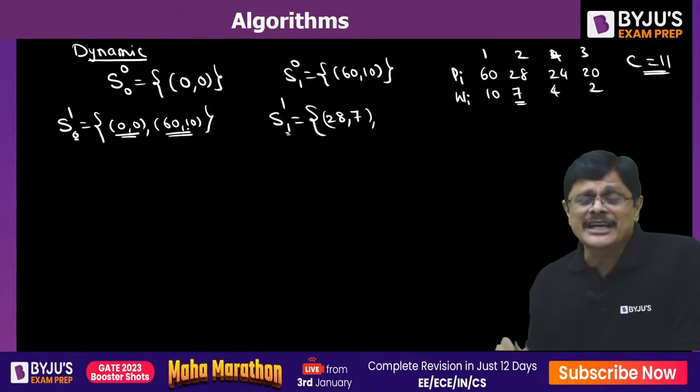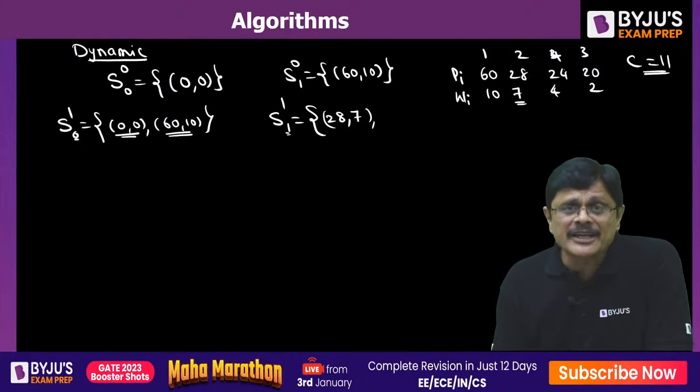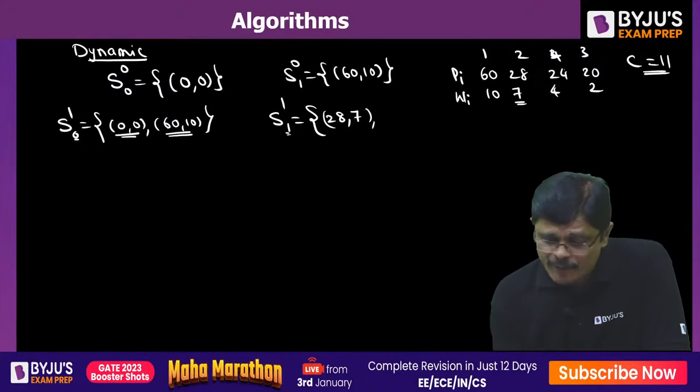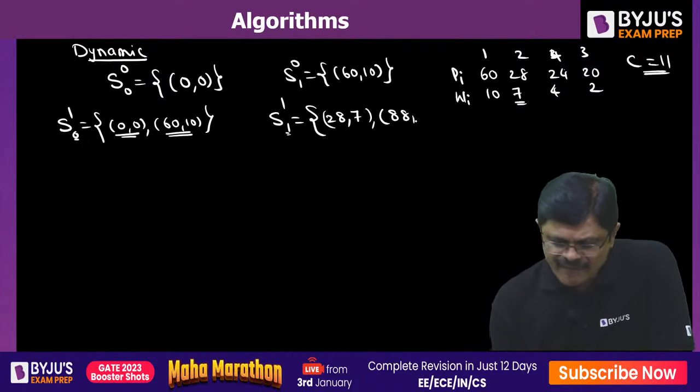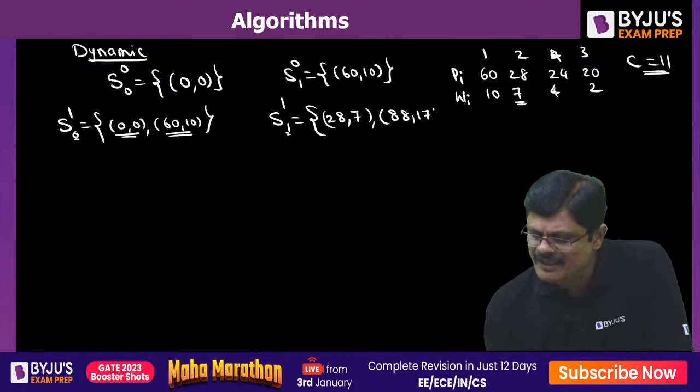After this, if you select the second item, the profit would be 60 plus 28, that is 88, and the weight would be 10 plus 7, that is 17. But here there is a problem. Here the weight exceeds the total capacity 11. So we have to ignore that part, my dear friends.